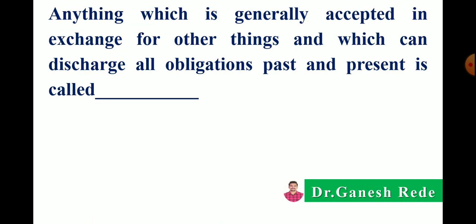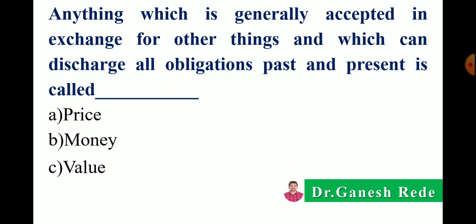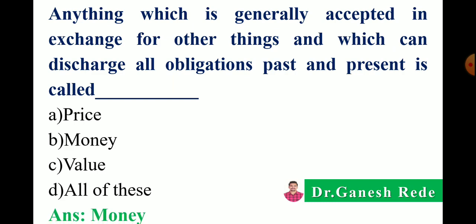Next, anything which is generally accepted in exchange for other things and which can discharge all obligations past and present is called option A price, money, value, or all of these. Correct answer is anything which is generally accepted in exchange for other things and which can discharge all obligations past and present is called money.